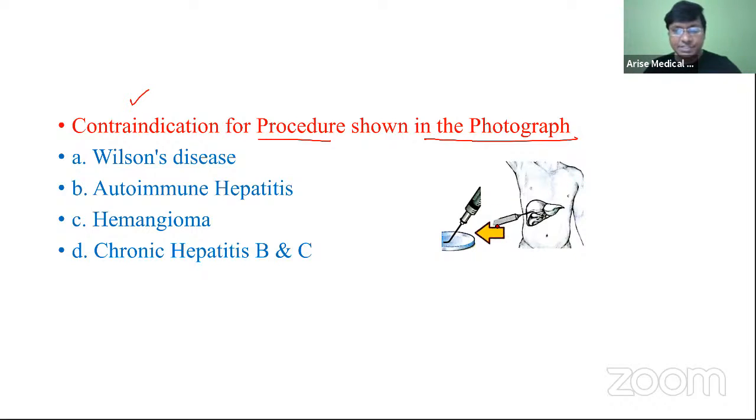The procedure which is being done here is the liver biopsy. Now, among the following, in which clinical condition you don't do liver biopsy? Wilson's disease, autoimmune hepatitis, hemangioma, chronic hepatitis B and as well as C. Any one of you please attempt this question.